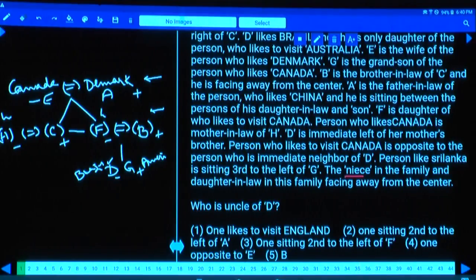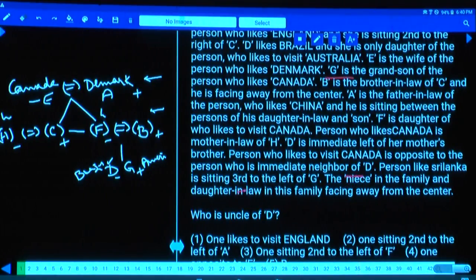And daughter-in-law in this family. Who is the daughter-in-law? H. D is away from the center. H is away from the center. And B is the brother-in-law. B is the brother-in-law of C, and he is away from the center. Hence, how many persons are away? There are three persons who are away from the center. As there are three persons away from the center, now let us finalize their positions.